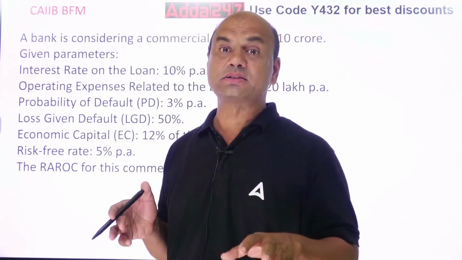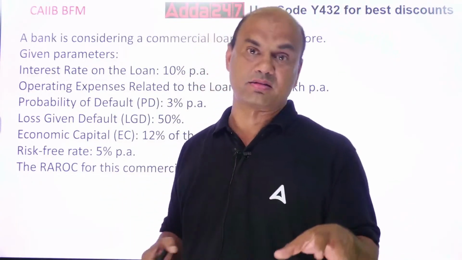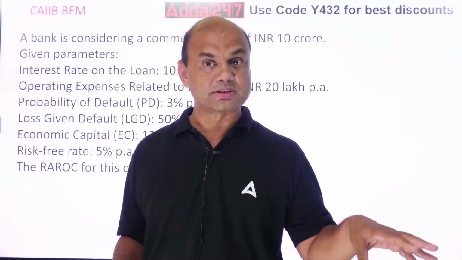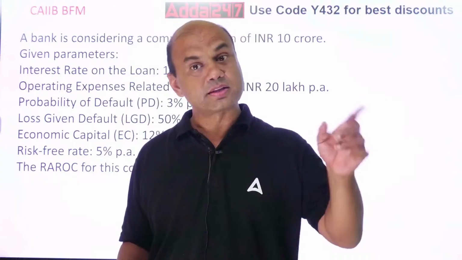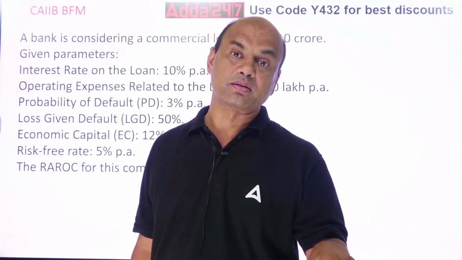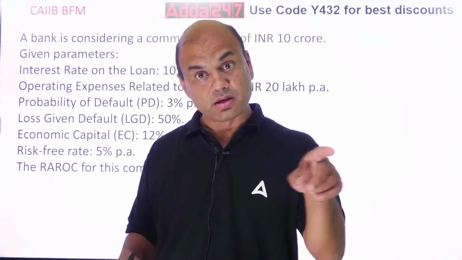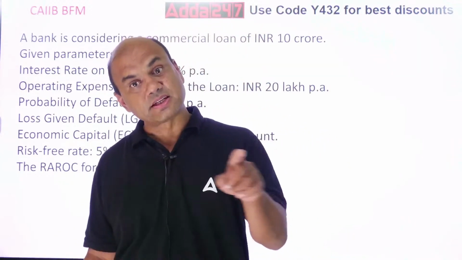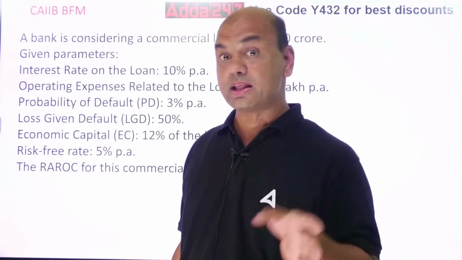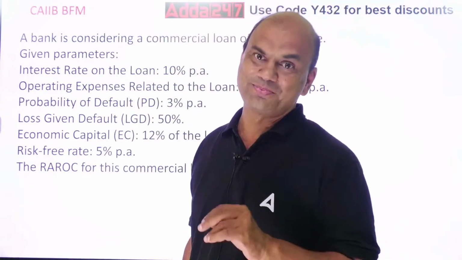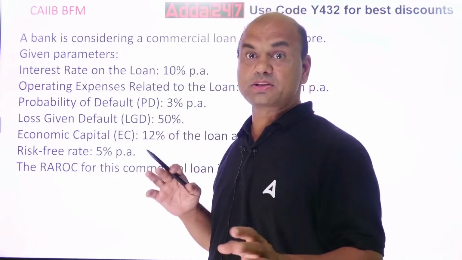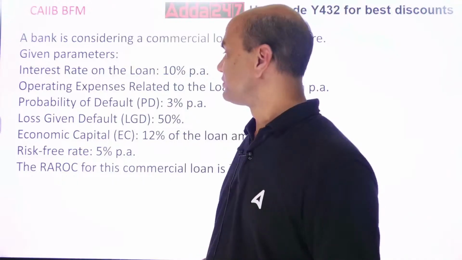Now it does this for every sector. Housing loans: how many loans were given in the last 10 years per year, and what is the NPA? Commercial loans: how many loans were given per year and what was the NPA per year? That percentage is averaged, we calculate the weighted average. Then you get the probability of default. But in the exam, it will be given to you. I just gave you the background of this.